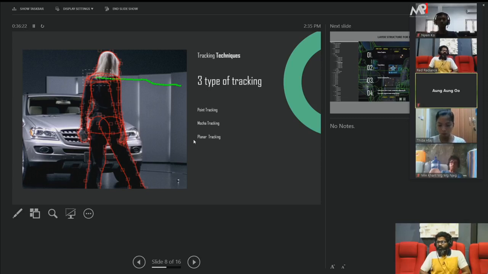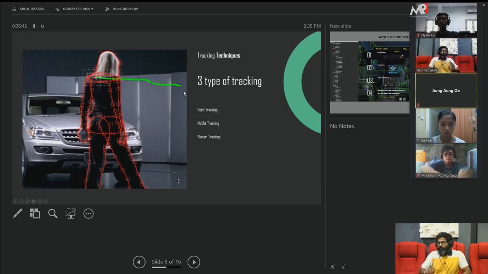So there are three types of tracking: point tracker, mocha tracker and planar tracker. What is point tracker? Point tracker is nothing but, in a static shot, the movement is only y and x. Y is vertical and x is horizontal.